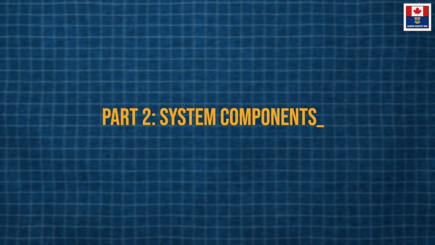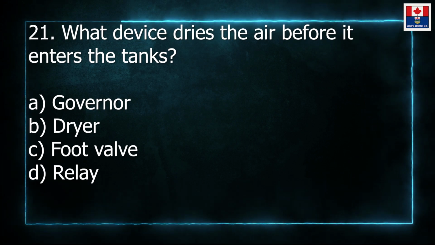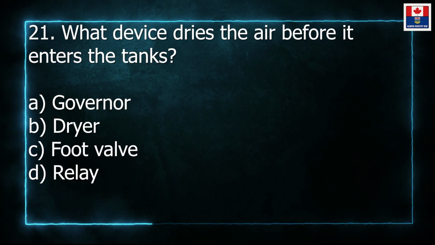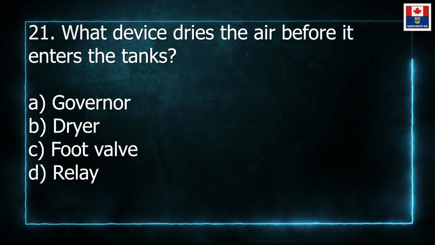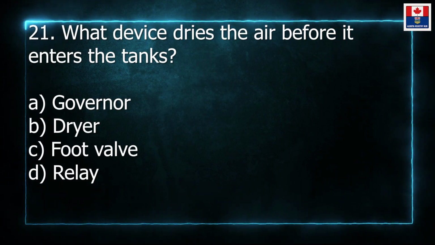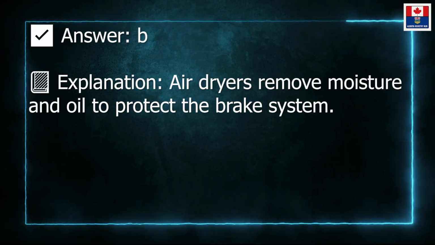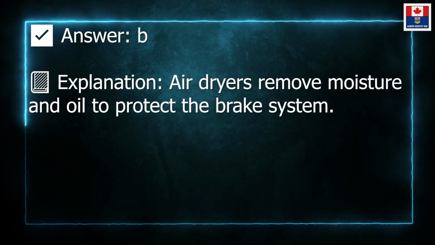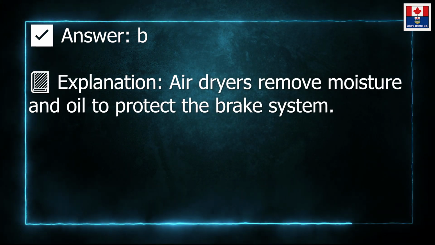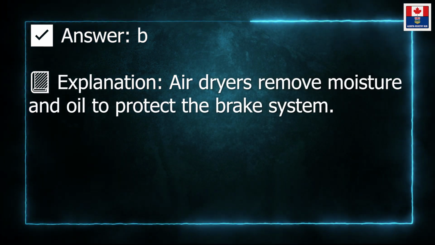Part 2. System components. 21. What device dries the air before it enters the tanks? A. Governor. B. Dryer duct. C. Foot valve. D. Relay. Answer: B. Explanation: air dryers remove moisture and oil to protect the brake system.